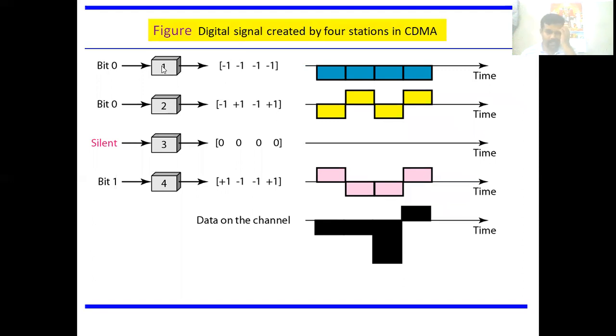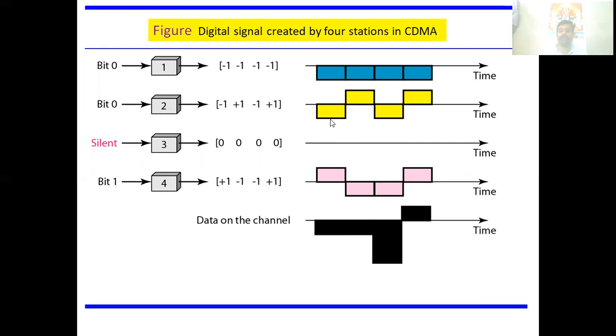So this is the signal. Bit 0 is multiplied by that code, you are getting this one. Similarly, bit 0 multiplied by the code of channel 2, you are getting this one. The third one is silent, so everything is 0. The bit 1 is multiplied by the code of channel 4, you are getting this one. So it is represented: -1 means below the level, 0, 0, 0. Here -1, +1 means above the line, -1 below the line, +1 above the line. 0 means no signal. So next one, +1 above the line, -1 below the line, again -1 below the line, +1 above the line. Now you are adding all these things.